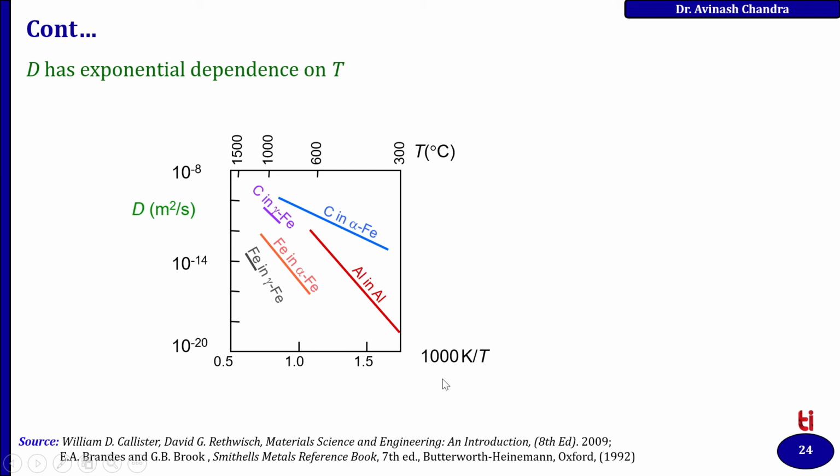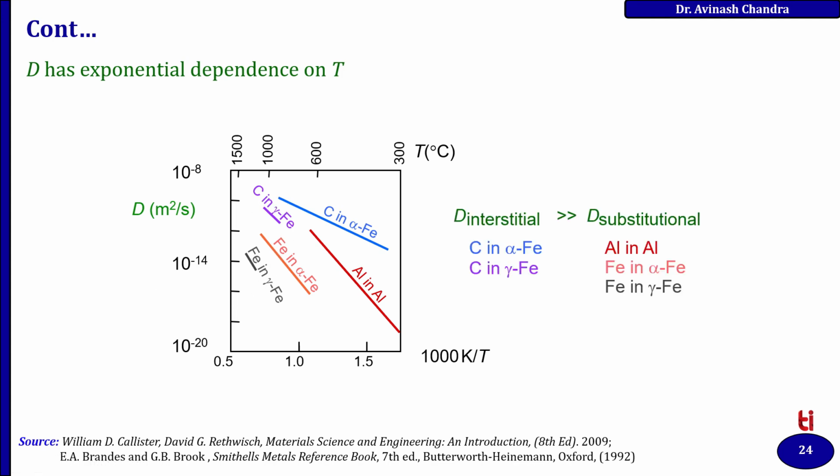If you plot the inverse of temperature here and the diffusivity here, you can see a linear dependency. The diffusivity in this case is for C in alpha Fe and C in gamma Fe. This is an example.